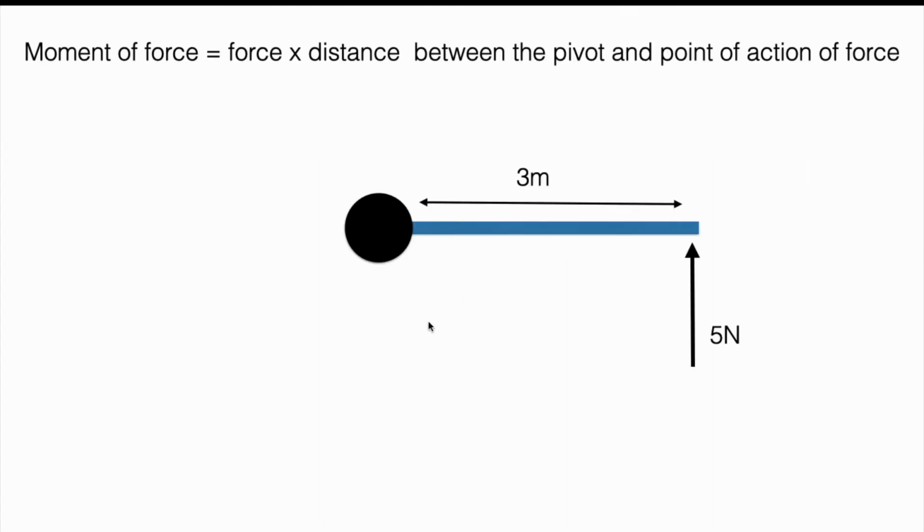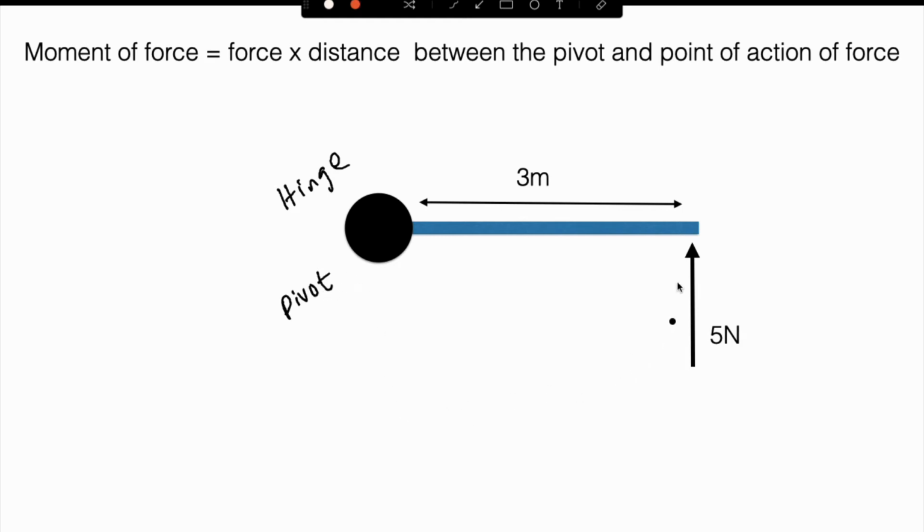Here you can see a system. This is the hinge, the rotational part. On the basis of this point, the door is going to rotate. This is the hinge, or you can say the pivot. Here we are applying a force of 5 Newton. The distance between the pivot and the point of action of force is 3 meter. We need to find the moment of force. The equation is force into the distance between the pivot and the point of action of force.